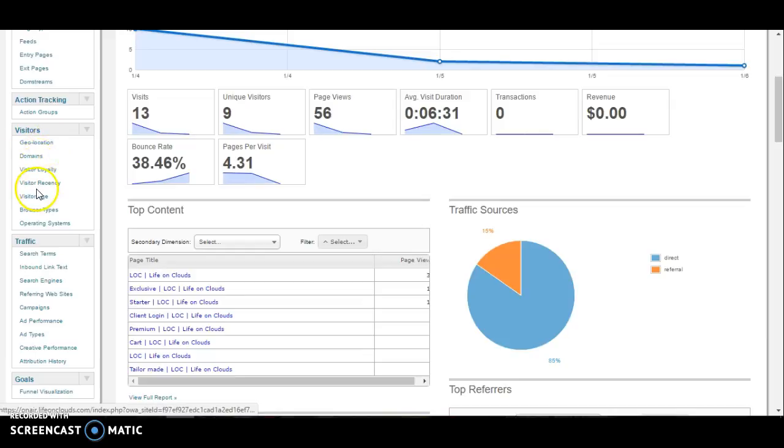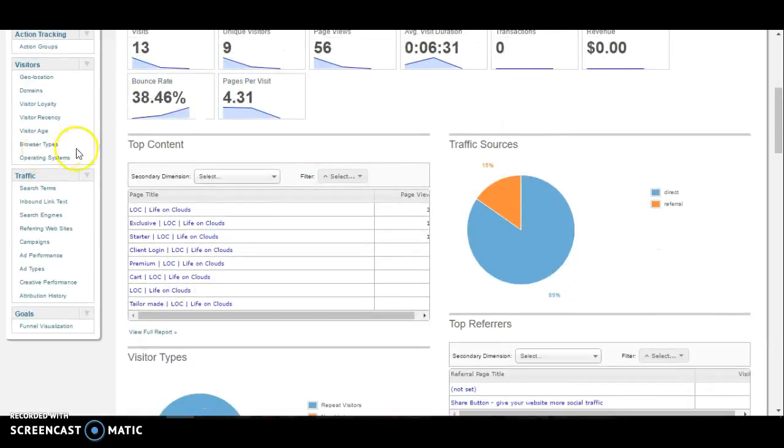So it gives you insights of what the domains are, where he's coming from, visitor loyalty, how loyal he is for us, visitors' age, and a lot of other parameters, what operating systems they are using, everything.